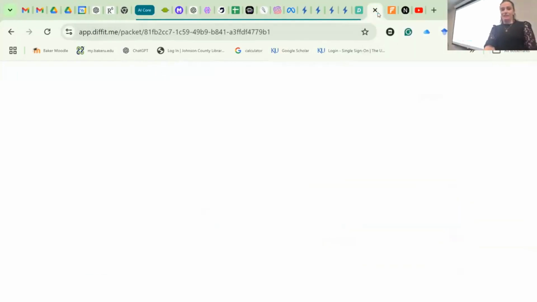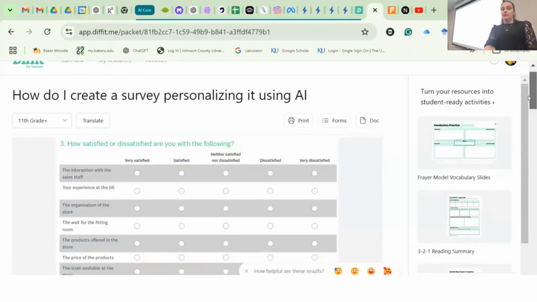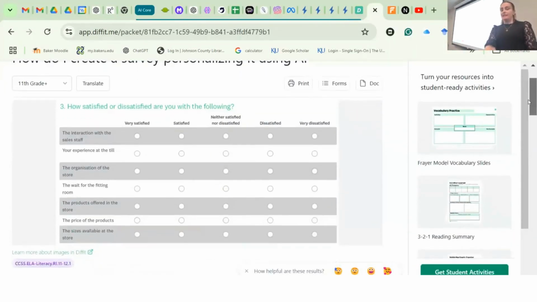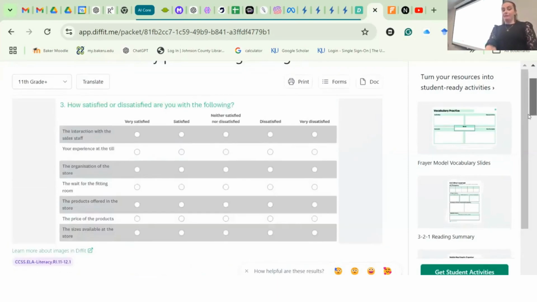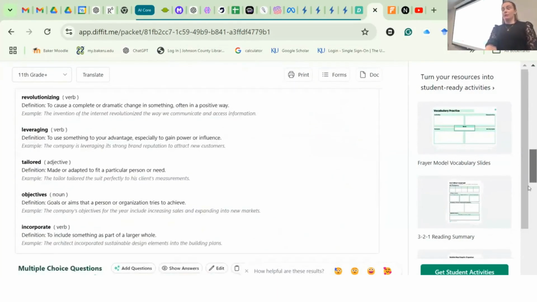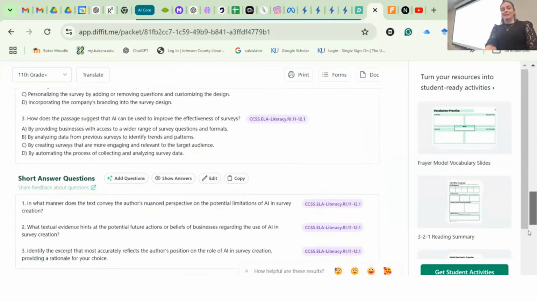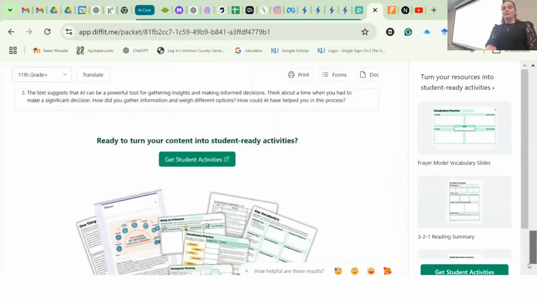I think I asked it to create a scale or survey, personalizing it on AI, and asking these questions to 11th graders, and it created that for me. And then it gave me how it created it and a summary of it and what key vocabulary are there, what multiple choice questions I could ask based on it, short answer questions, prompts, everything.